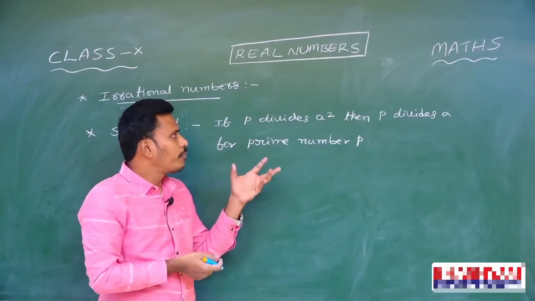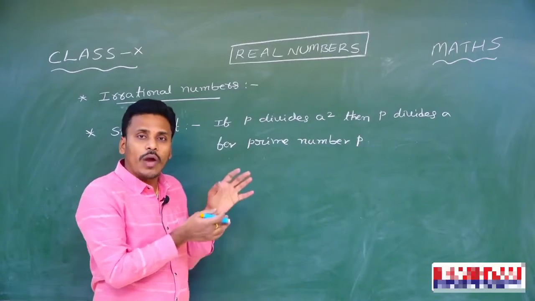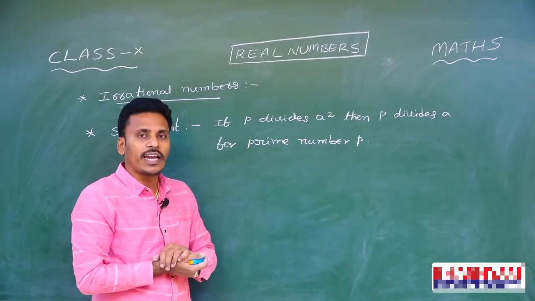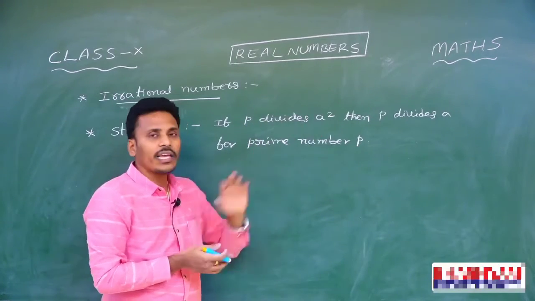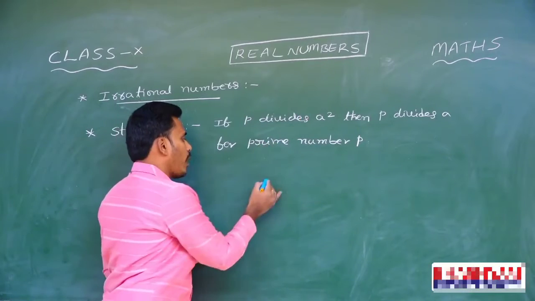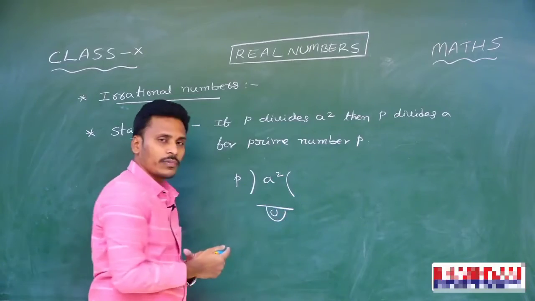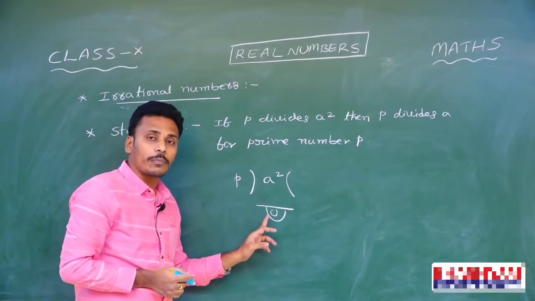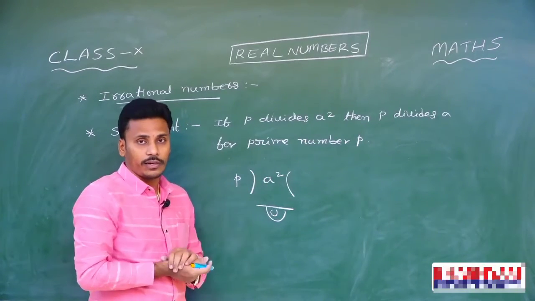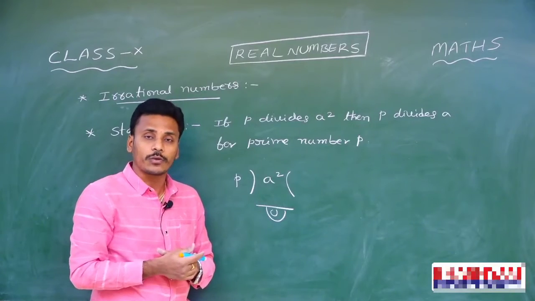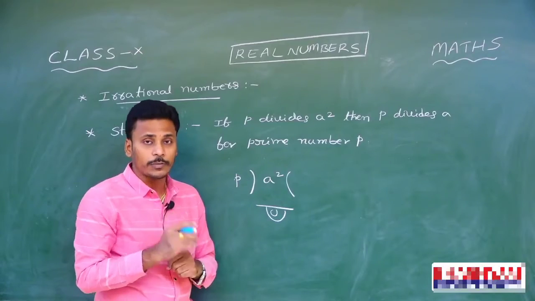And look, the proof of this statement is actually not compulsory to accept the statement. To accept the statement, you just need to think and analyze it. What is the statement? P is a prime and it is dividing A square. Since P is dividing A square, if you divide A square by the prime number P, it leaves a remainder 0. When you divide A square by a prime number P leaving remainder 0, in the sense P is one of the prime factors of A square. And if you write the prime factorization for A square, P is one of the factors of that A square. And you need to note that P is prime.